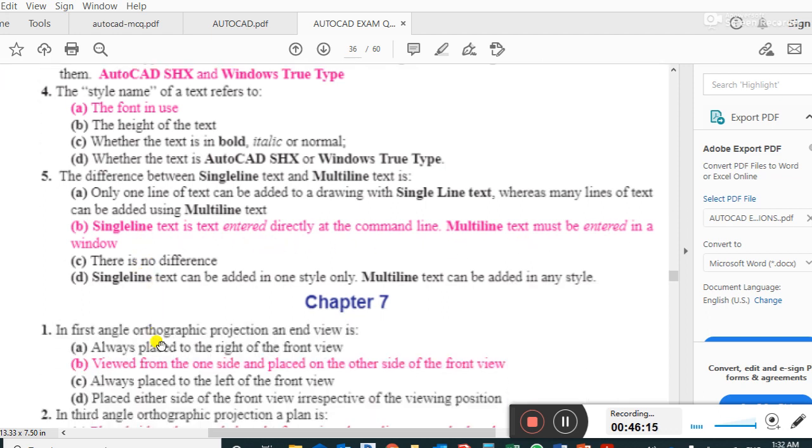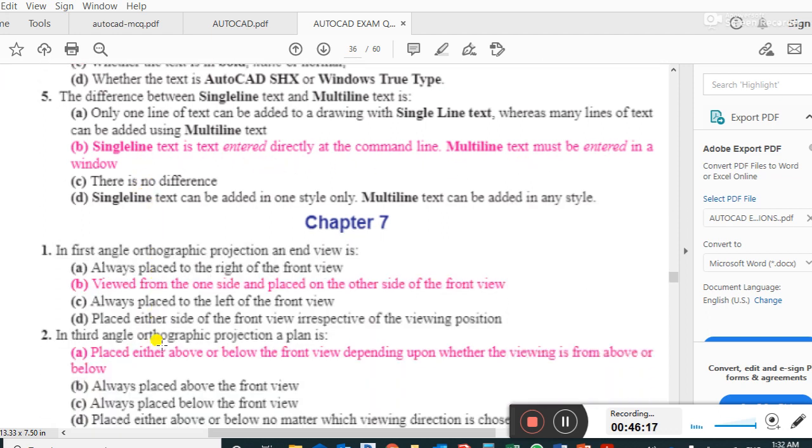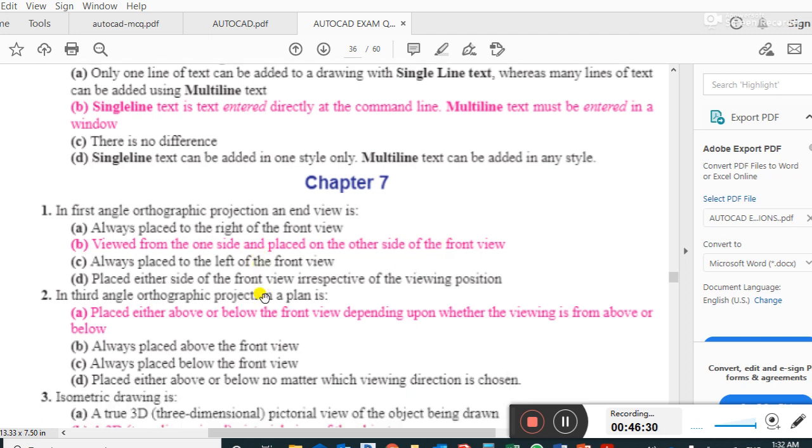This is the difference. In first angle orthographic projection, an end view is viewed from one side and placed on the other side of the front view. Right answer.